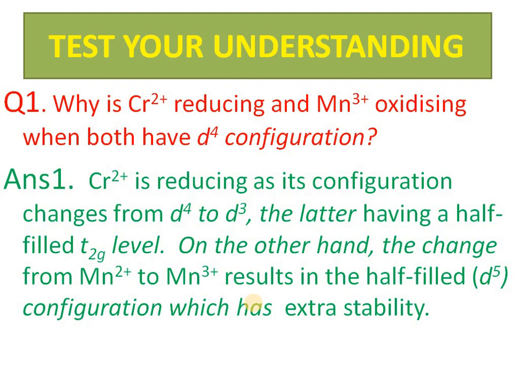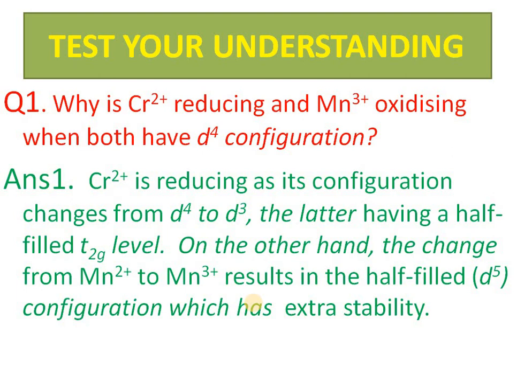Let us discuss some of the questions we have covered so that proper understanding is there. Why is chromium 2+ reducing and Mn3+ oxidizing? Think of the electronic configuration. Chromium 2+ is 4s0 3d4 after two electrons are removed from 4s1 3d5.